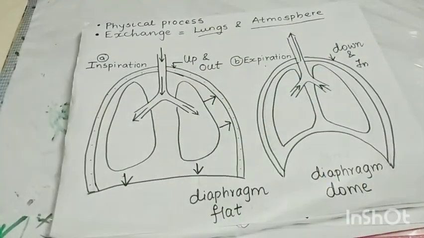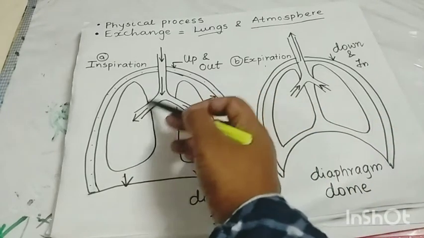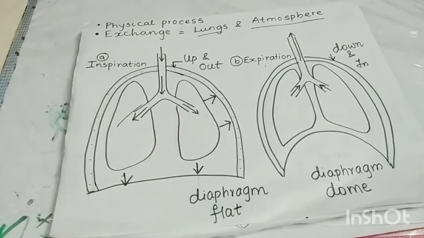Air enters through our external nares, passing through the nasal chamber, then enters the internal nares, then the trachea, and through the trachea it enters the two bronchi. From the bronchi, it goes inside each lung,